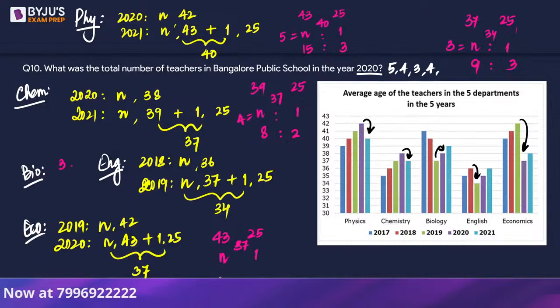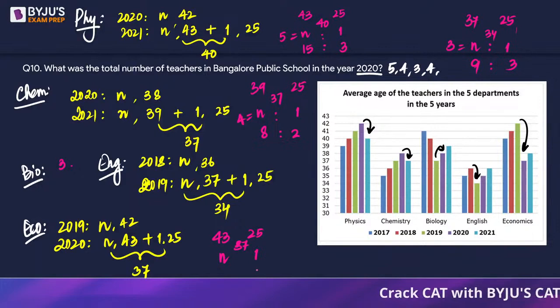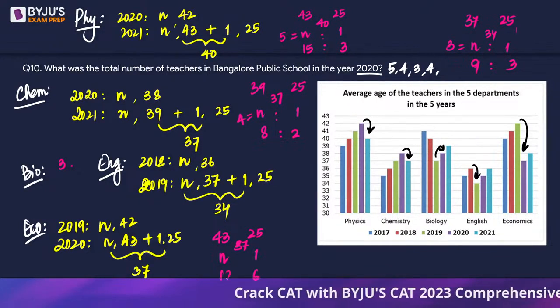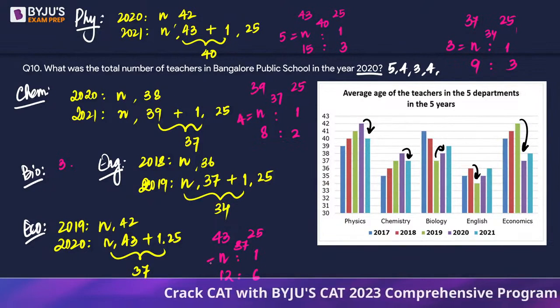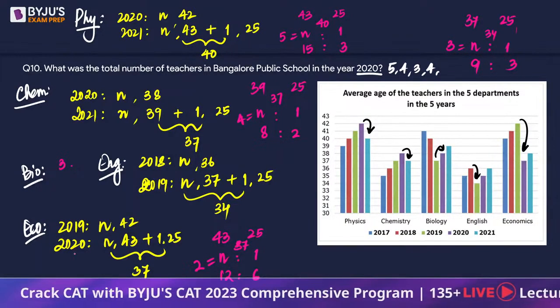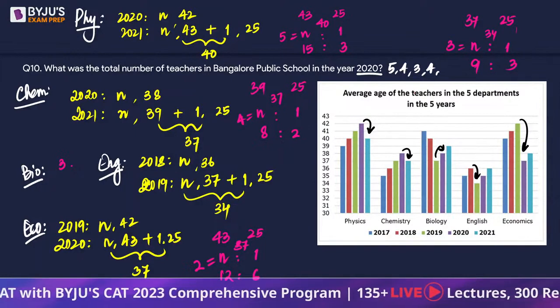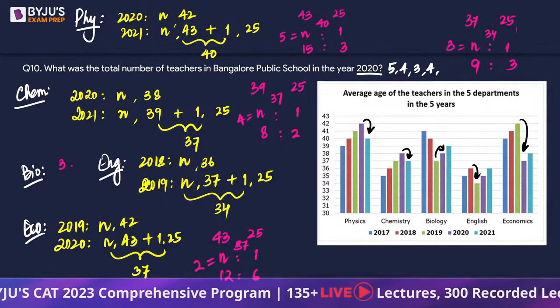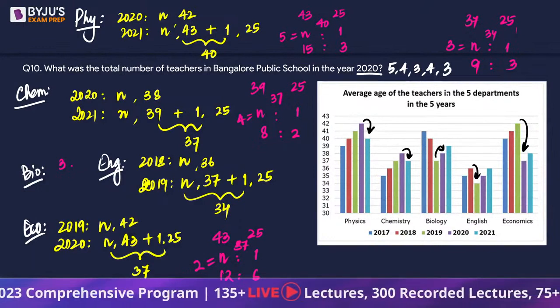The gap between 37 and 43 is 3, sorry, not 3, it is 6. And between 25 and 37, this is 12. So n will turn out to be 2, right? 2:1 is the ratio. If n is 2, then n plus 1, that is the total number of people in 2020, should be 3 people.